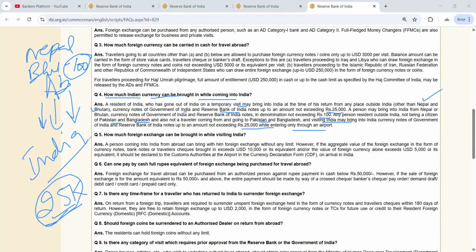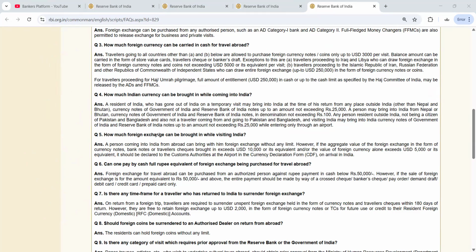Okay, let's see next. How much foreign exchange can be brought in while visiting India? Okay, so while visiting India, how much can they get? Okay, this was for coming into India. This is for only visiting purpose. So a person coming into India from abroad can bring with him foreign exchange without any limit. So without any limit, he can get.